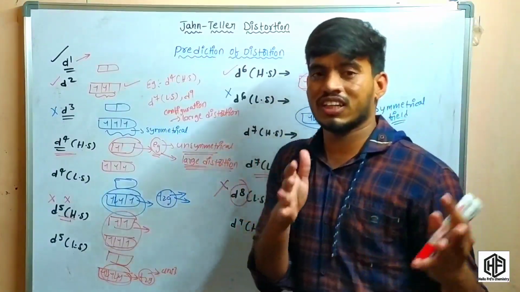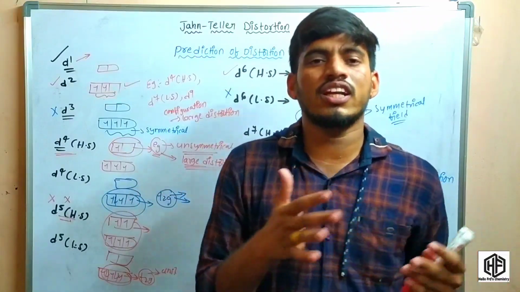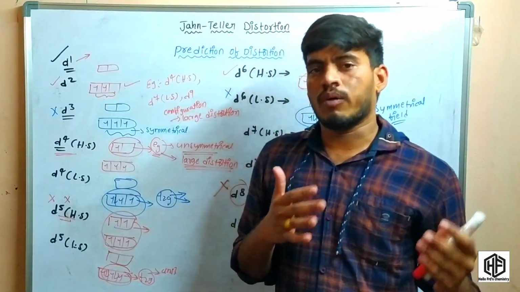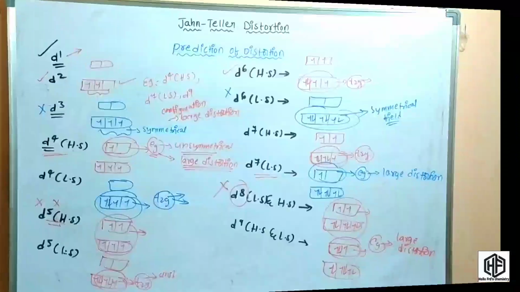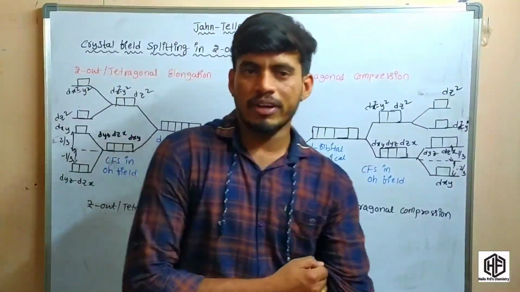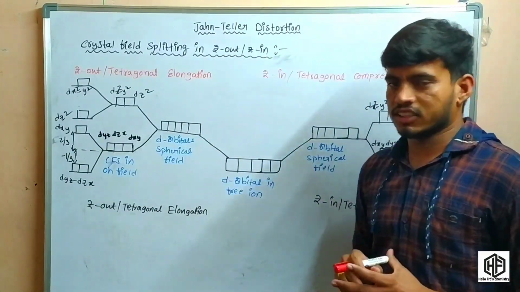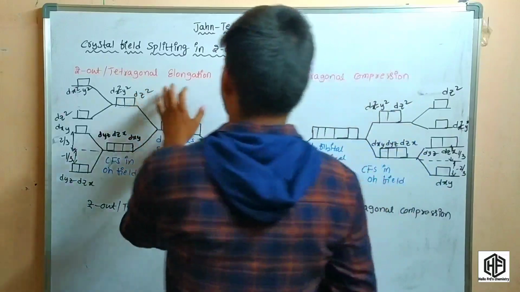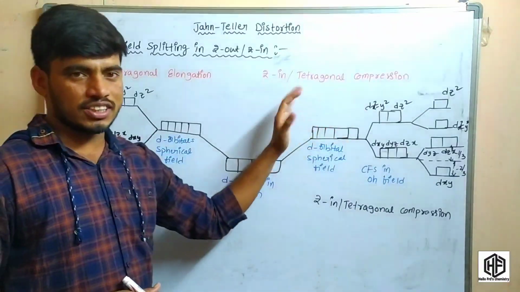Coming to the crystal field stabilization energy diagrams for the z-out and z-in cases of complexes. So coming to the crystal field splitting in the z-out and z-in cases. Already we know what tetragonal elongation and tetragonal compression are; these two points were discussed before.